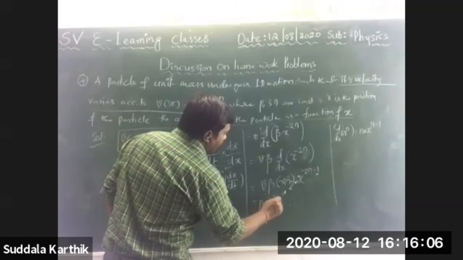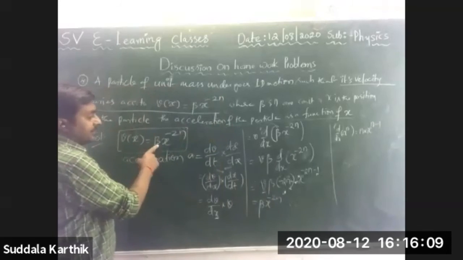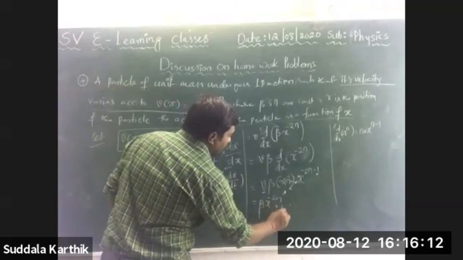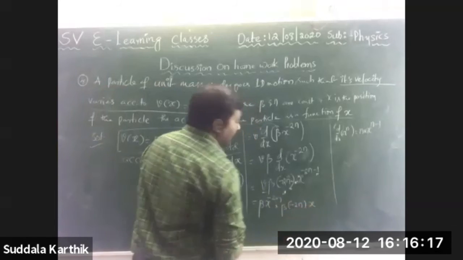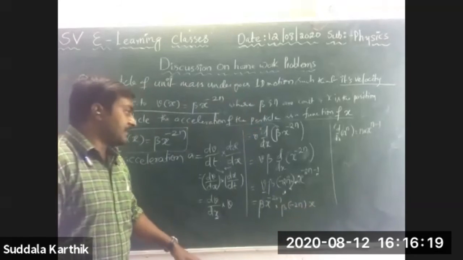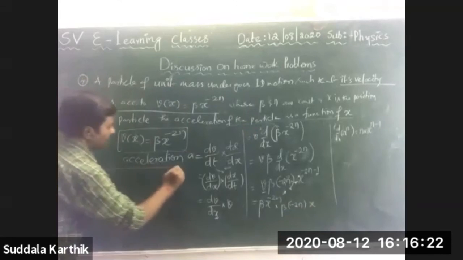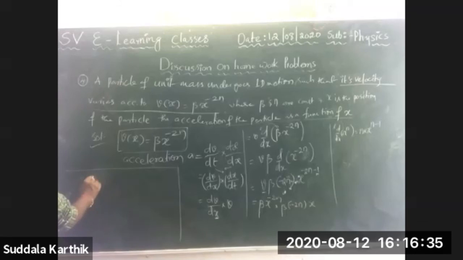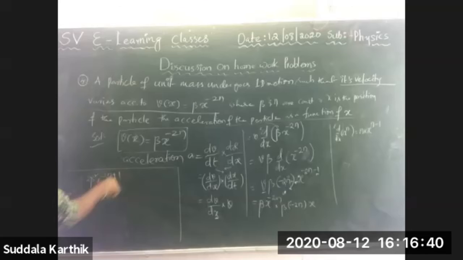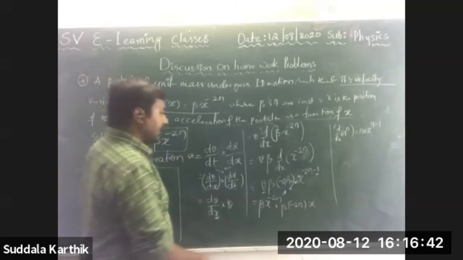Tell me the options, because according to the options only I am modifying the answer. Options: minus 2 beta square x power minus 2n plus 1, in terms of that only I am converting.